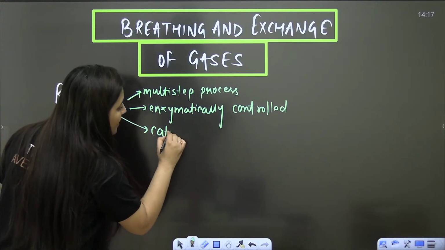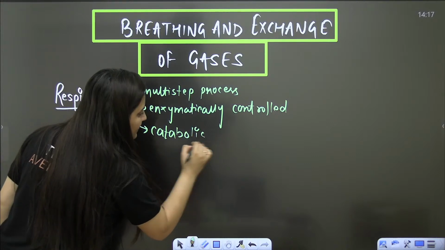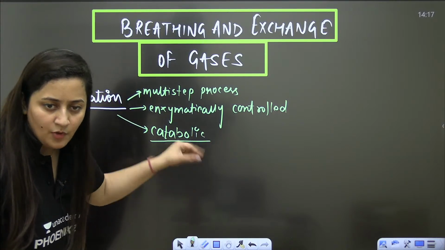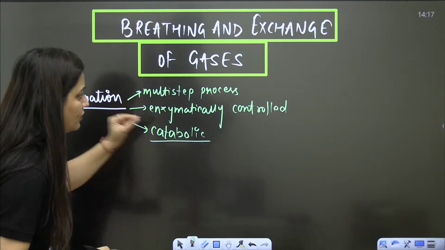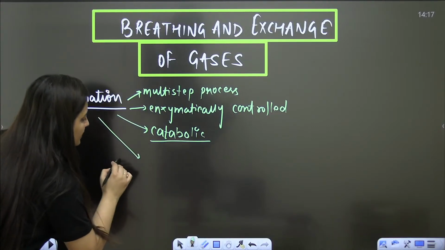It is catabolic. What is the meaning of catabolic? Wait, I'll explain that too. So it's a multi-step process, it's enzymatically controlled, it's a catabolic process. And what is going to happen here?